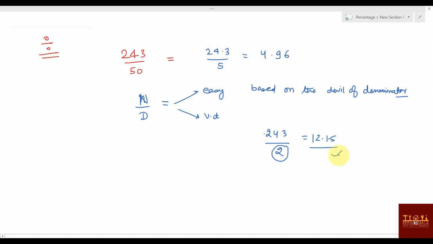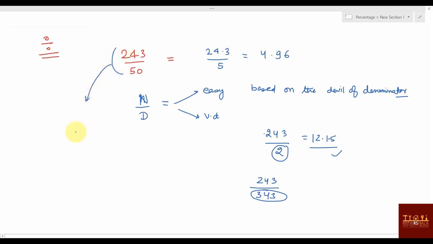But if I say 243 divided by 343, now it is difficult. Yes or no? It has become difficult. Why? Because you have changed the denominator. The denominator is the only one creating the issue. If you are somehow able to remove this devil, your question will become easy. So how can you do that? Let's see this question first, and then we'll move further.